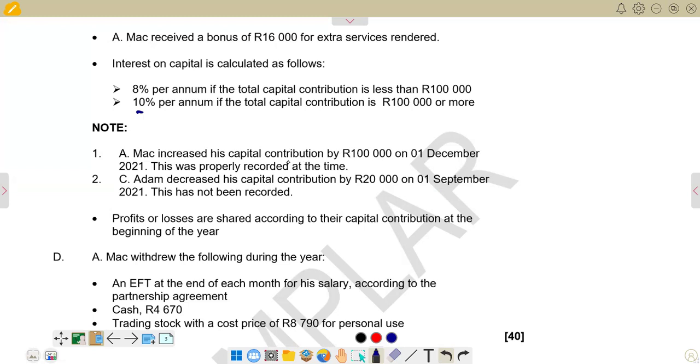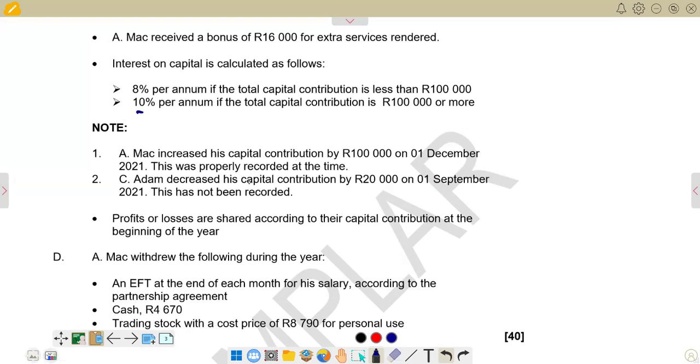Another very important thing to note is that you have to take note of the financial year, where it is starting and where it is ending. Remember, this capital introduction came during the year, so you need to know how many months the 100,000 was in the business, and we can then make a proportion in terms of the months.